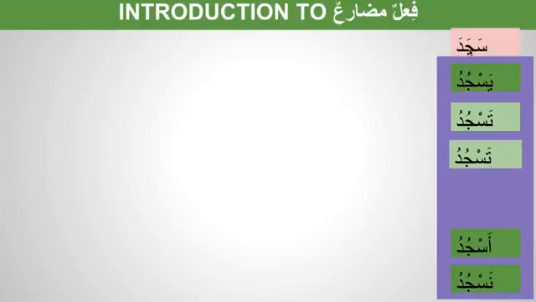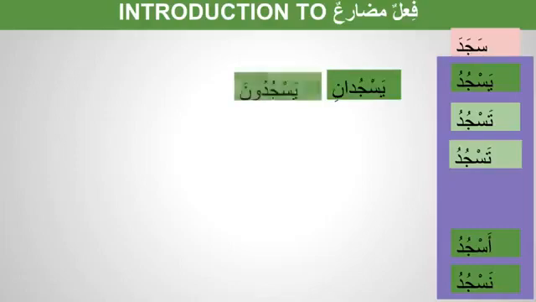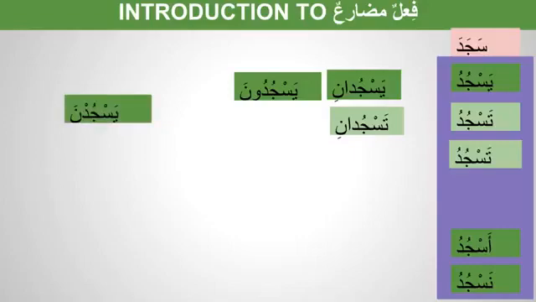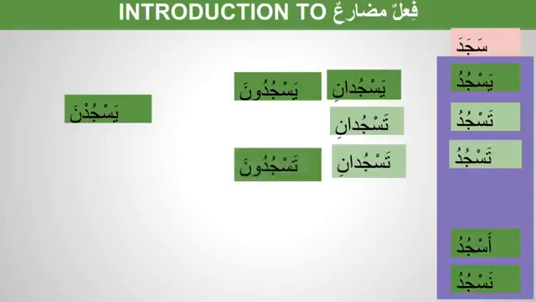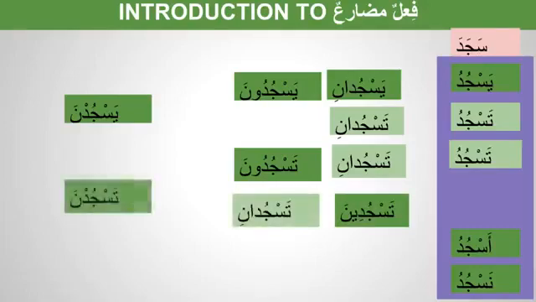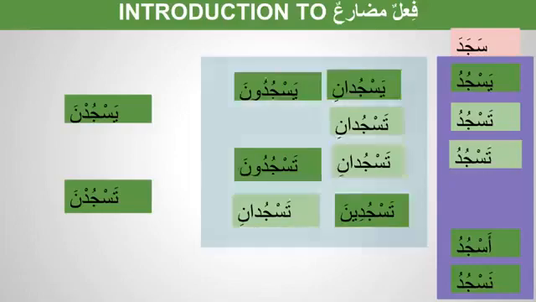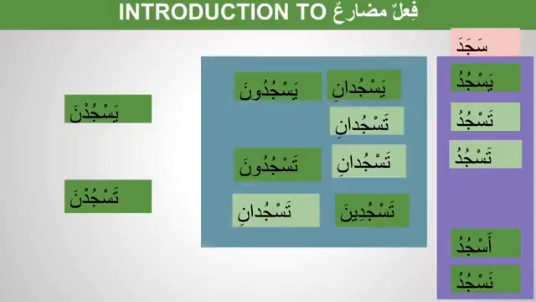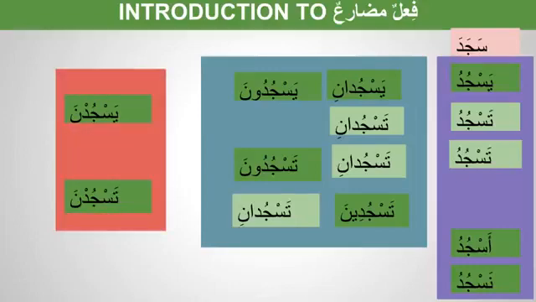So if you do the full form, yasjudu, yasjudani, yasjuduna, tasjudu, tasjudani, yasjudna, hunna yasjudna, tasjudu, tasjudani, tasjuduna, anti tasjudina, antuma tasjudani, and antunna tasjudna, ana asjudu, nahnu nasjudu. So we got noon aata hai, noon jata hai group, and mabni, and noon is the fa'il, and these 5 are mustatir.